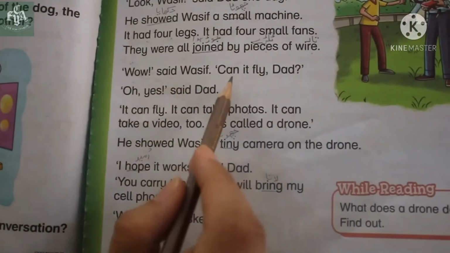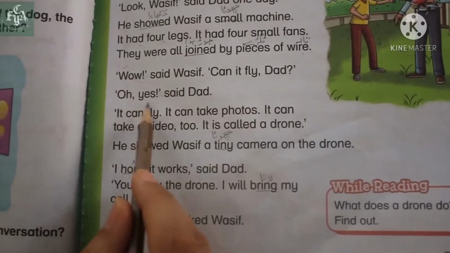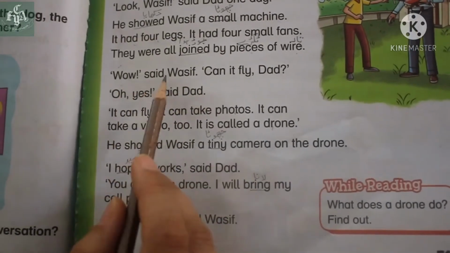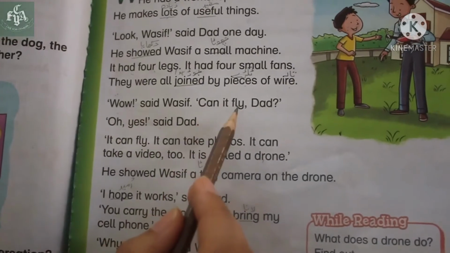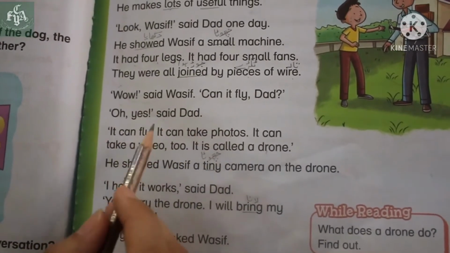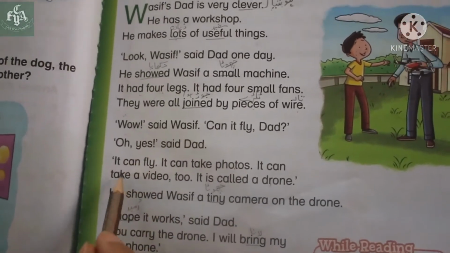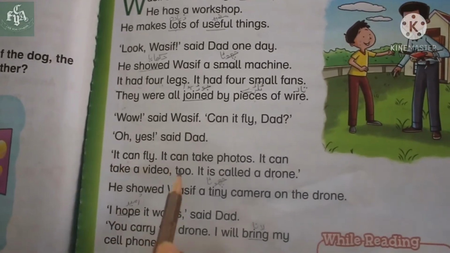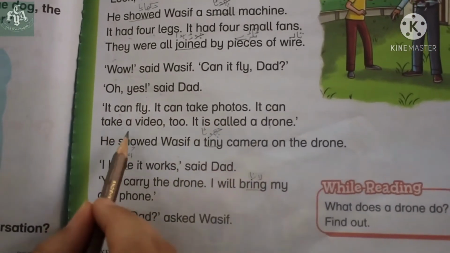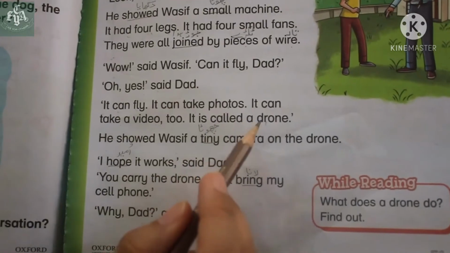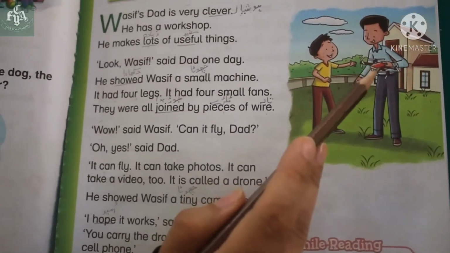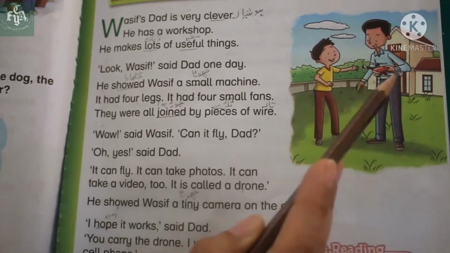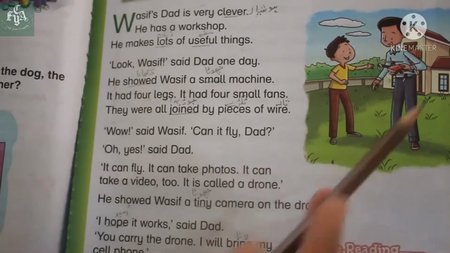Wow, said Wasif. Can it fly, Dad? Oh yes, said Dad. So Wasif asked his father, wow, can it fly? And his dad replied, oh yes, it can fly. It can fly, it can take photos, it can take a video too. It is called a drone.